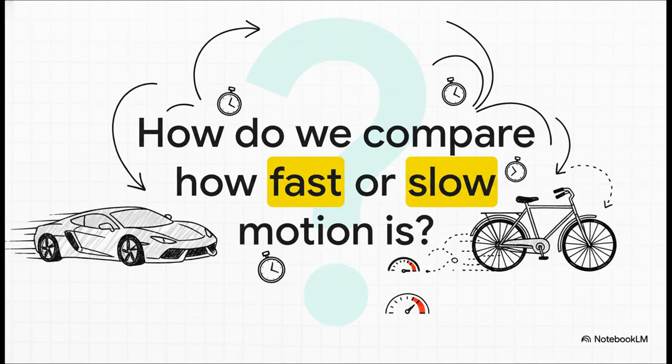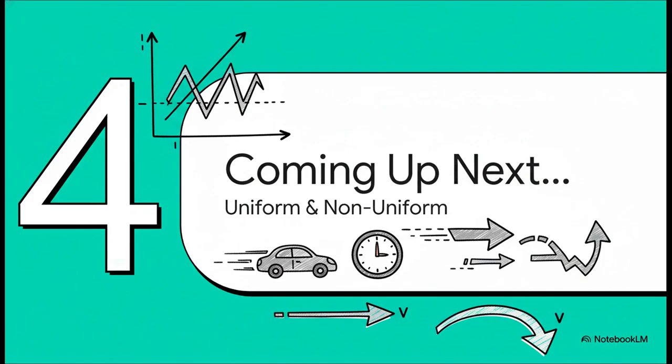But this brings up a new question. If 2 cars are moving, just saying they are in motion isn't enough. We want to know, which one is faster? How do we compare how fast or slow things are moving? And that is exactly the question we will answer in our next session. We will talk about uniform and non-uniform motion, and we will learn about 2 new concepts, speed and velocity.